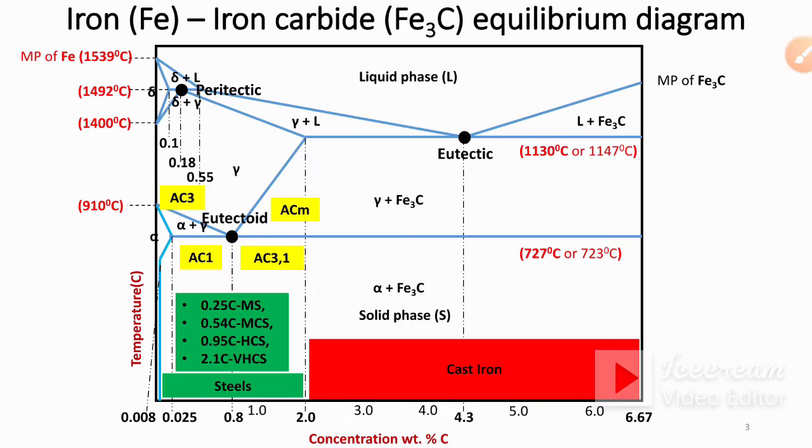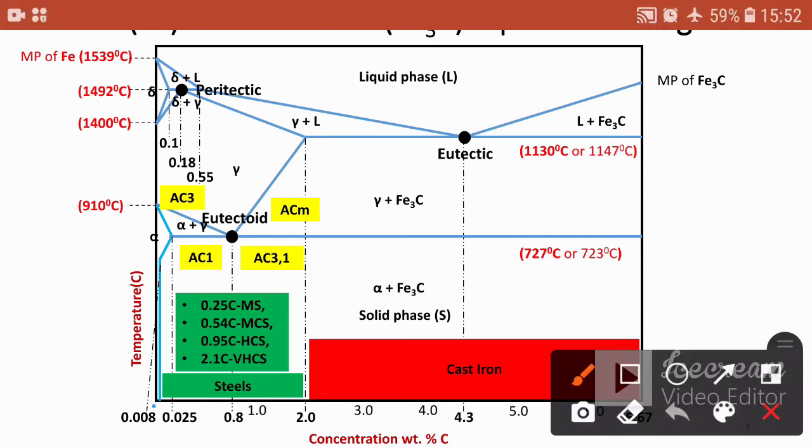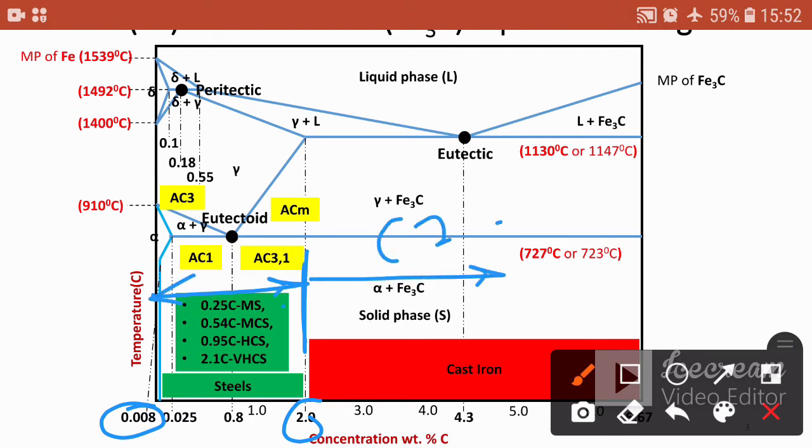This is our iron-carbide diagram. Here you can see steels are from 0.008 to 2%. Only this region is the steels region, and thereafter there is cast iron.